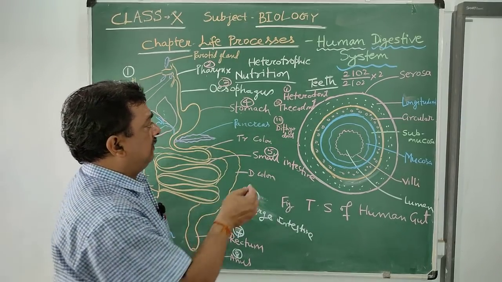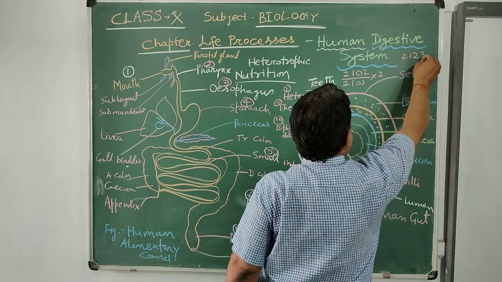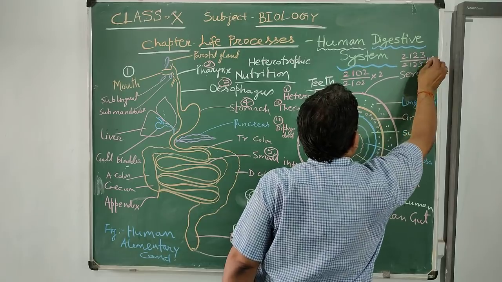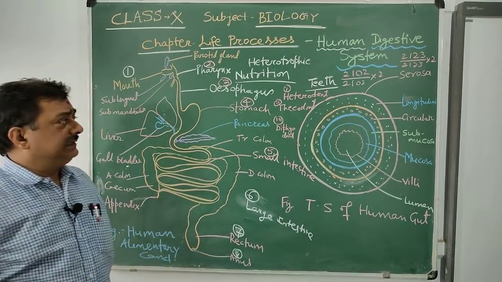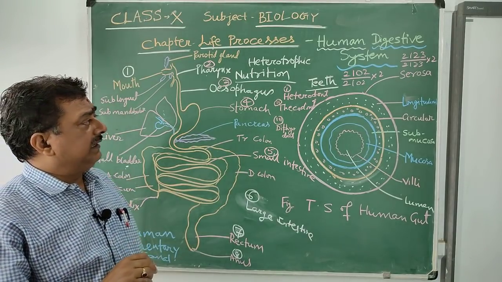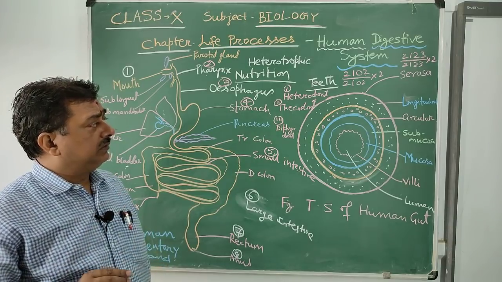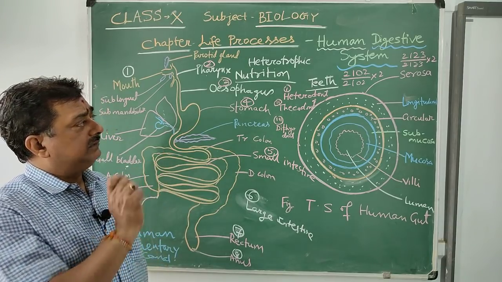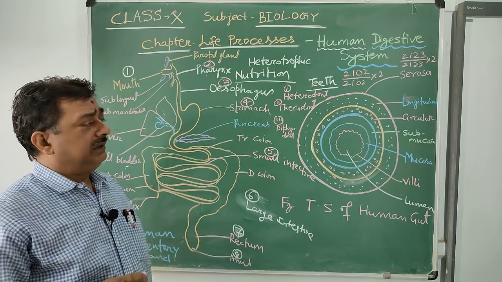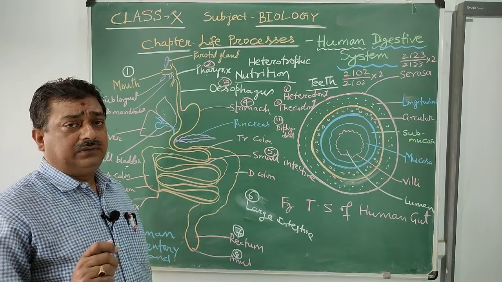And the permanent set is 2, 1, 2, 3 into 2. It means incisor 2 into 4, 8 in total. Next canine 1, 1, 2 into 2, 4. And premolar 2, 4 into 8. Molar 3, 3, 6 into 2, 12.